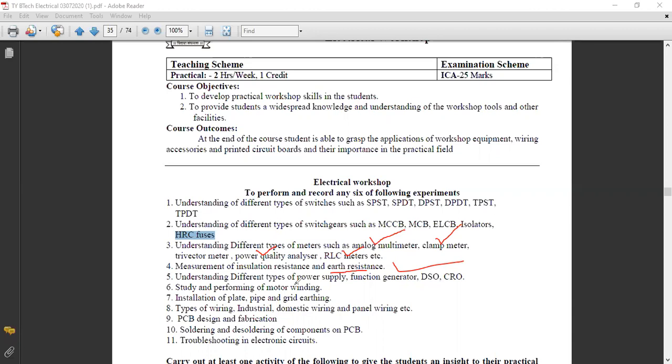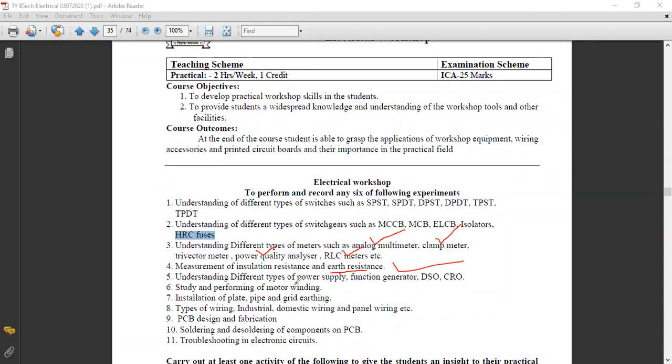Okay, then the next one is study and performing of motor winding. We do not have an open motor, so we are not doing this practical, but it covers how to do the winding, how to place the pole, and how to place the winding in the slot. So these are the performances related to motor winding.